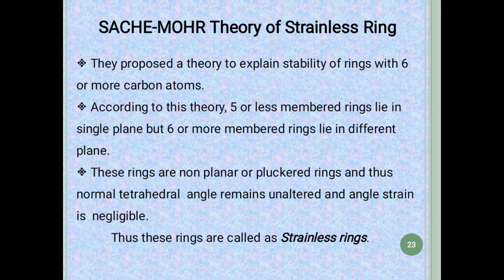That means cyclopropane, cyclobutane, and cyclopentane are planar in structure. That's why they are unstable. Whereas the higher cycloalkane compounds are non-planar in nature due to their puckered rings. Puckered means the rings are shrunk, and therefore the tetrahedral angle remains unaltered, and the angle strain is also zero in such compounds. Therefore these compounds can also be called strainless rings, meaning they do not have any angular strain.